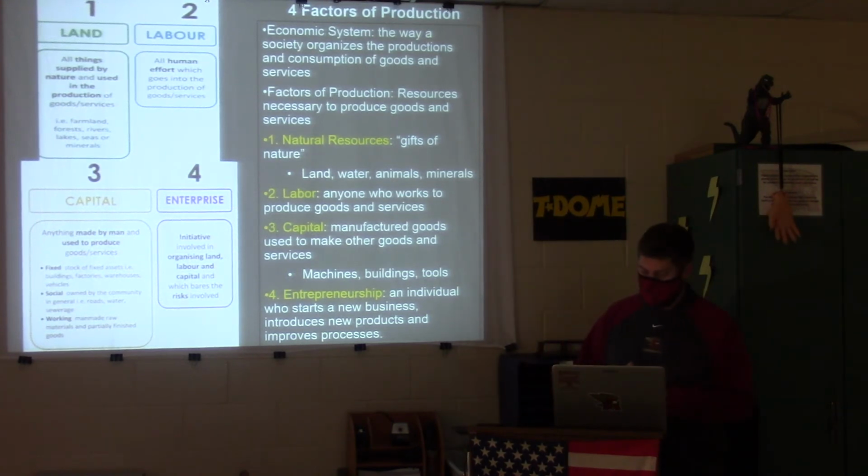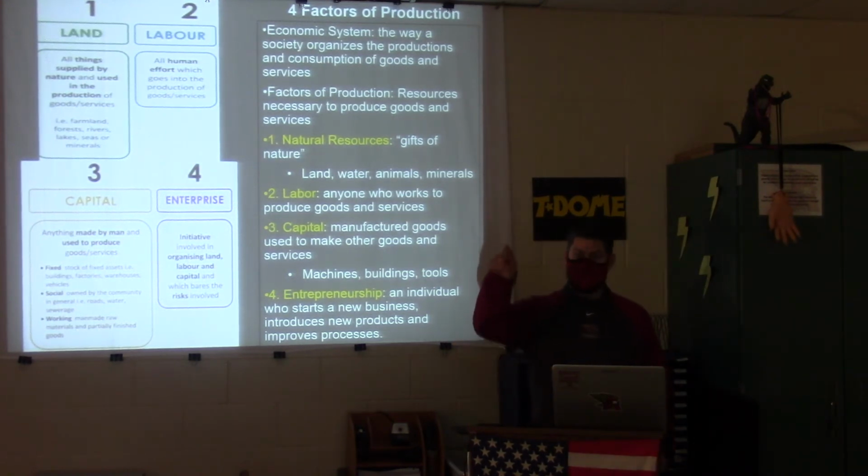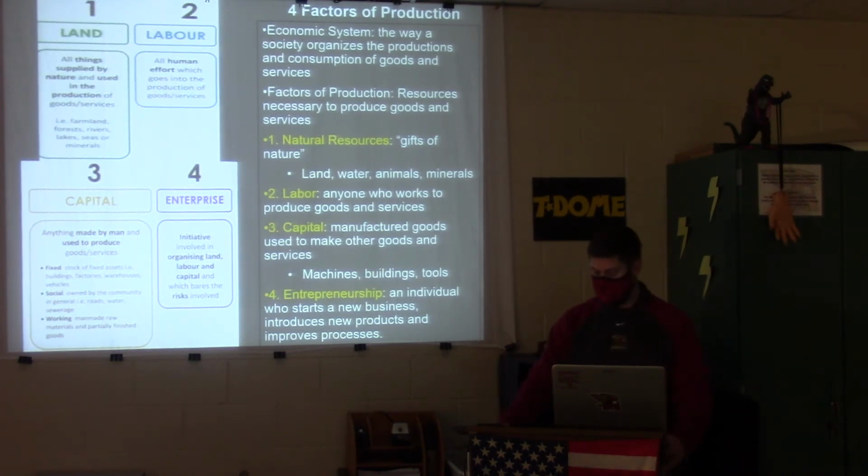That could be anybody. It could be the truck driver who gets the services and goods to you. Okay? Capital, manufactured goods used to make other goods and services. Machines, buildings, tools. I mean, the factory where Fords are made, that would be capital. Okay? And then entrepreneurship. This is huge. An individual who starts a new business, introduces new products, and improves processes. An entrepreneur is risky. They take risks.